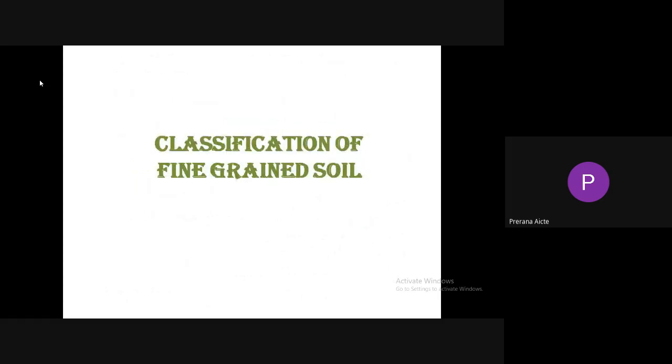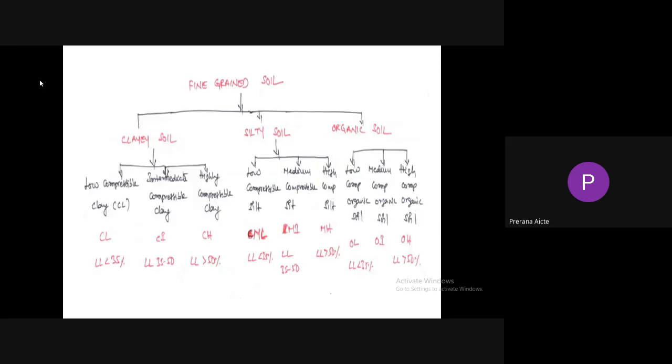So till now I have explained how to classify the coarse grained soil. Now I am going to explain the classification of fine grained soil. Fine grained soil is divided into three types: clay soil, silty soil, and organic soil. In the case of clay soil, depending upon the liquid limit, it is divided into three types: low compressible, intermediate compressible, and highly compressible.